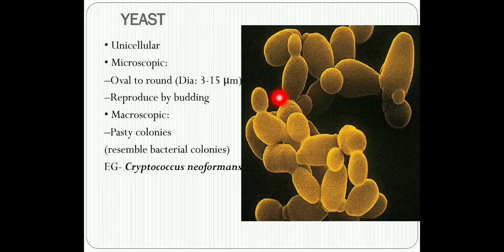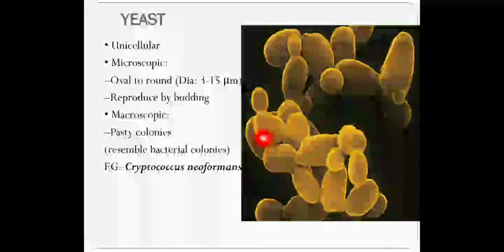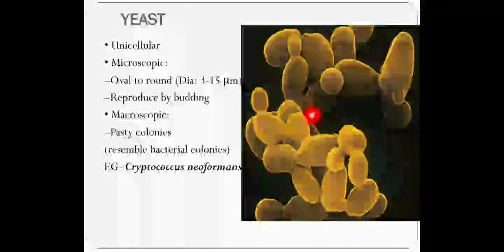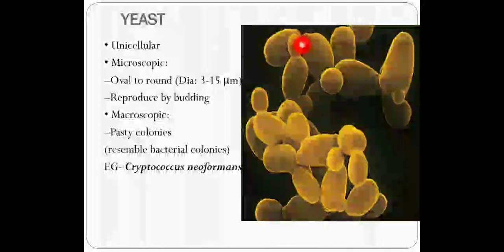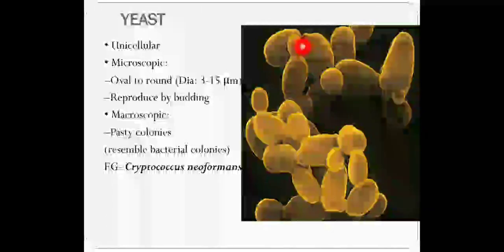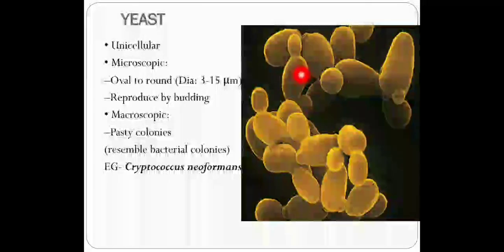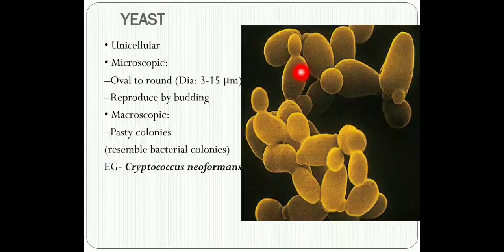This is the typical budding seen in a yeast cell. Every yeast cell will undergo budding to reproduce. The daughter cell formed by budding is formed by utilizing all the layers of the cell present in the parent yeast.